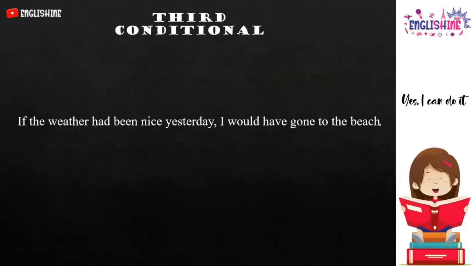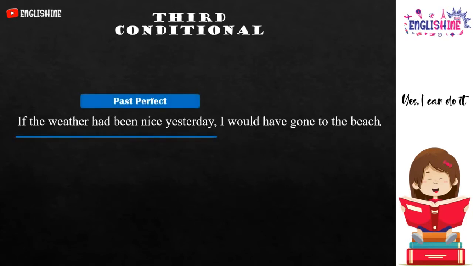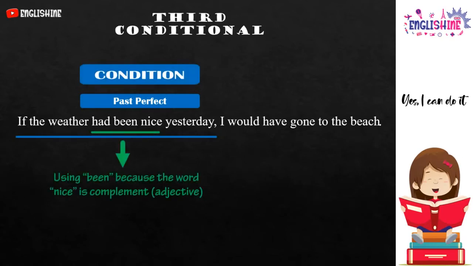Notice the example. If the weather had been nice yesterday, I would have gone to the beach. If the weather had been nice yesterday, using past perfect, the condition had been nice. It is using been because the word nice is a complement.